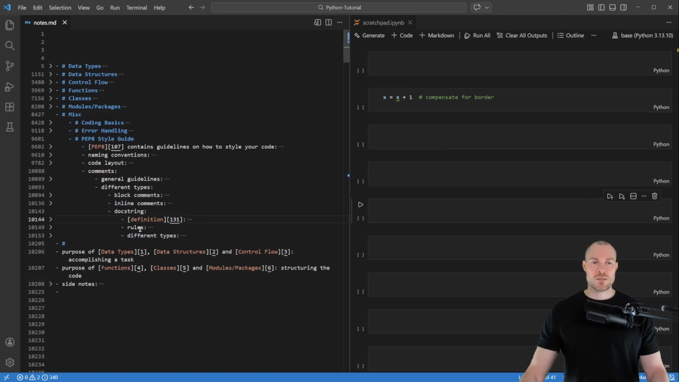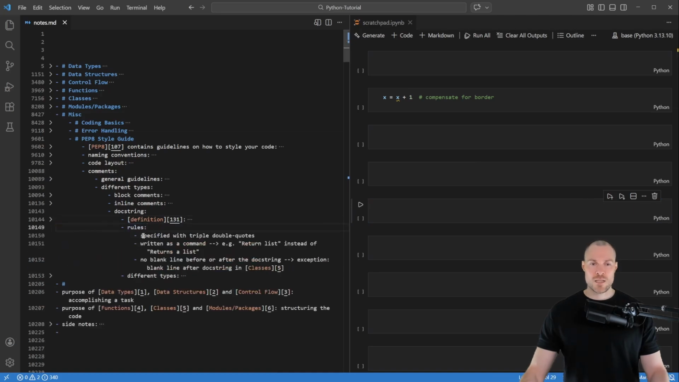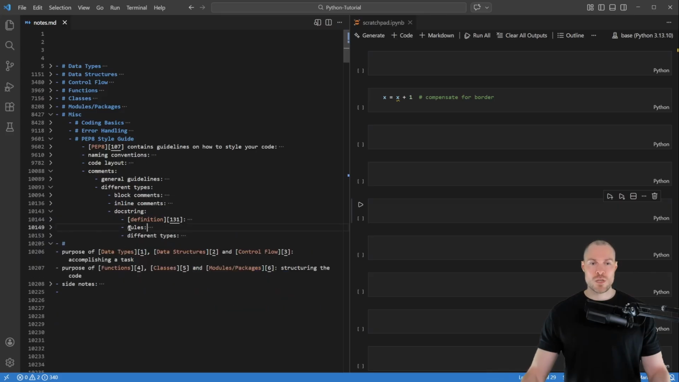So then the next note is about some rules. And the first rule is that docstrings are specified with triple double quotes. The second rule is that they are written as a command. So for example, you would say return list instead of returns list. And then here the last rule is that there are no blank lines before or after the docstring. There is, however, one exception. Namely, there's a blank line after the docstring in classes. So those are the rules.